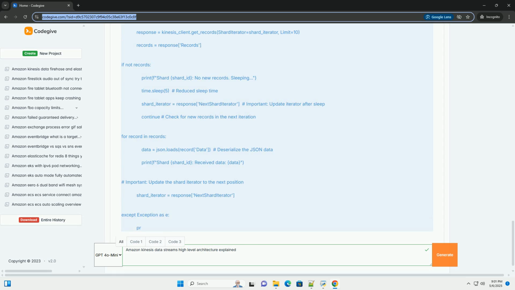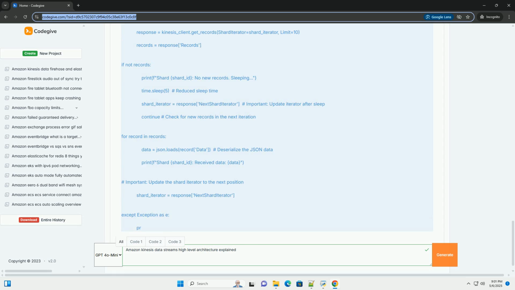3. Setting up your AWS environment. Before you start, you'll need: 1. An AWS account. If you don't have one, create an AWS account. 2. AWS CLI: install and configure the AWS command line interface, CLI, with your AWS credentials. 4. Creating a Kinesis data stream. You can create a Kinesis data stream using the AWS Management Console, AWS CLI, or SDK. Here's how to do it using the AWS CLI.